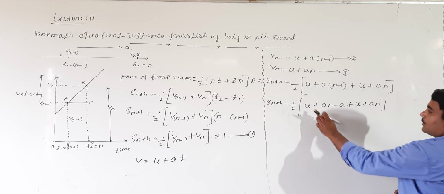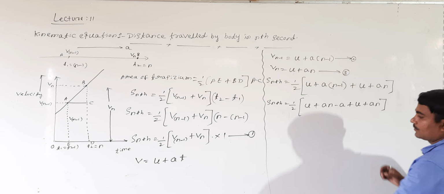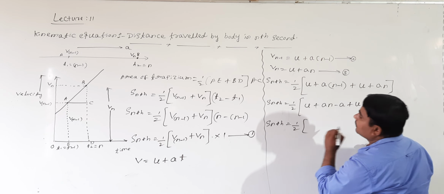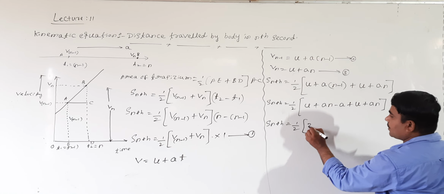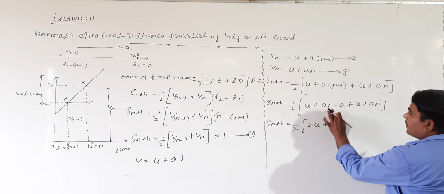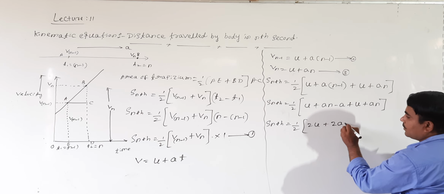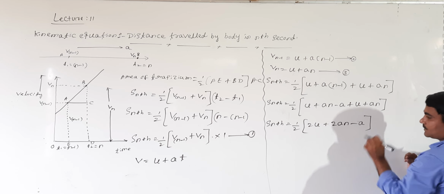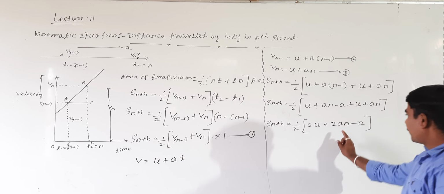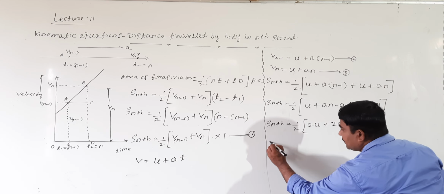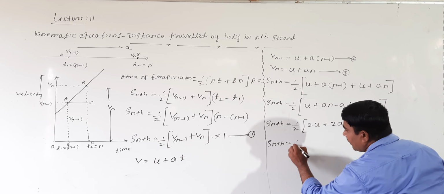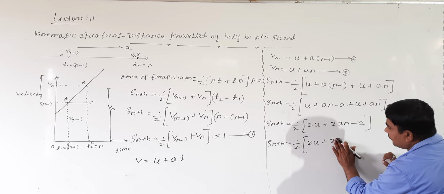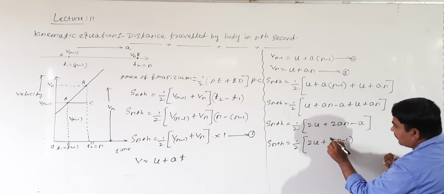U plus u is 2u, and an plus an is 2an, minus a. Here what is common? A is common. Again, shall I write: Sn, distance traveled in the nth second, equals 1 by 2 into 2u plus 2 into n minus 1 into a.